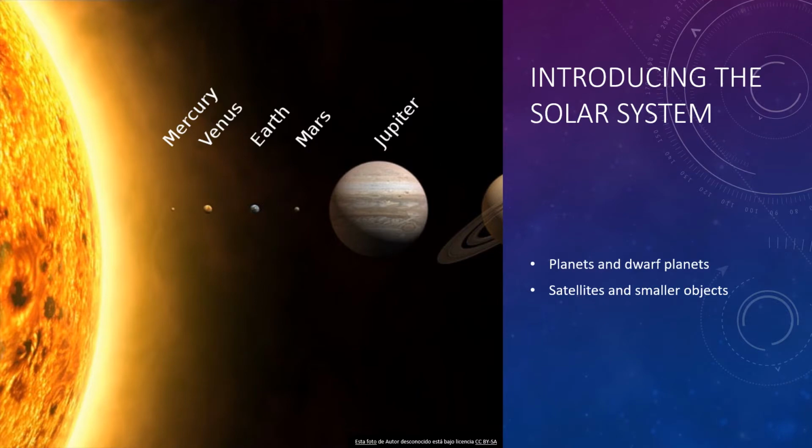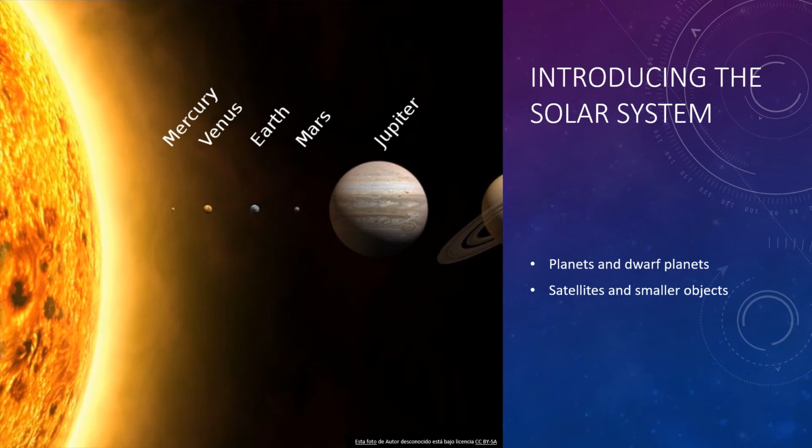If we want to introduce ourselves to the solar system, we have to remember planets, dwarf planets, and satellites. We have to know that there are smaller objects out there in outer space. The two kinds of objects that are considered planetary are planets and dwarf planets. Their characteristics are that they are round, orbit around the Sun, and have cleared out other objects from the area around their orbit.